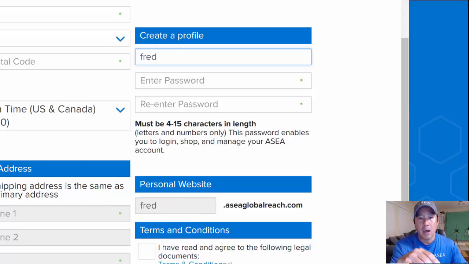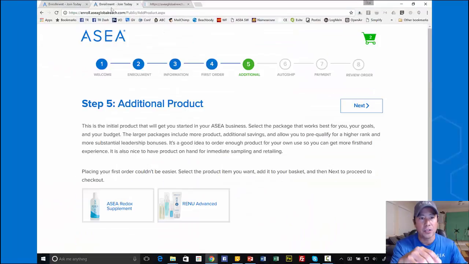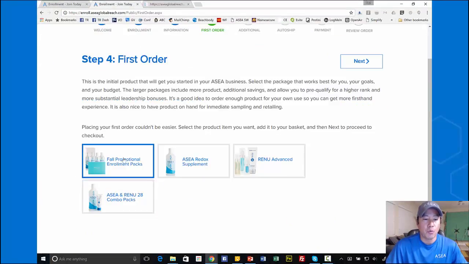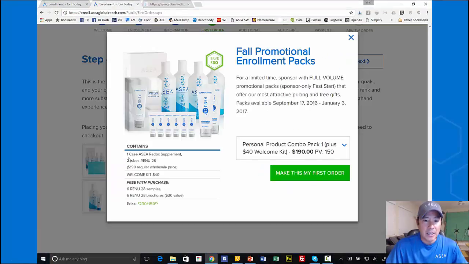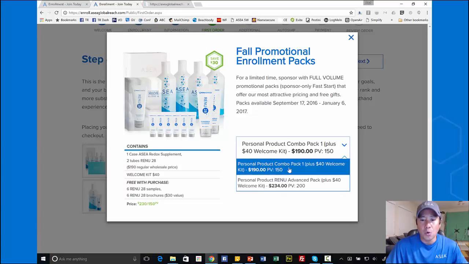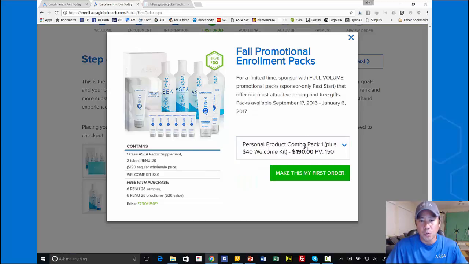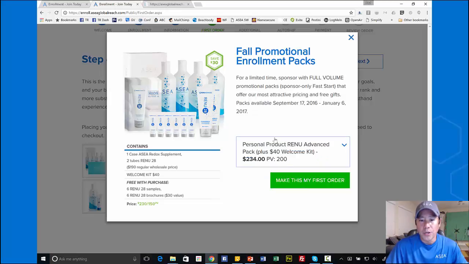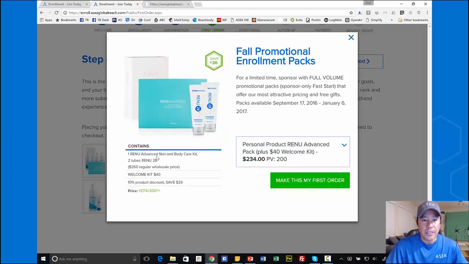Now I don't want to take time to fill all this information in, so it's the fall promotional enrollment packs. If I click on this, notice that there's only 2 options: either Combo Pack 1, which has a case of Redox Supplement and 2 tubes of Renew 28, or the Renew Advanced Pack, which is the Advanced Skin and Body Care Kit and 2 tubes of Renew 28.